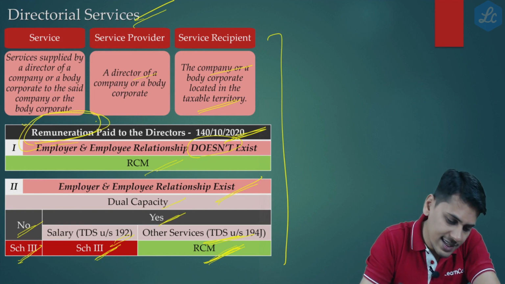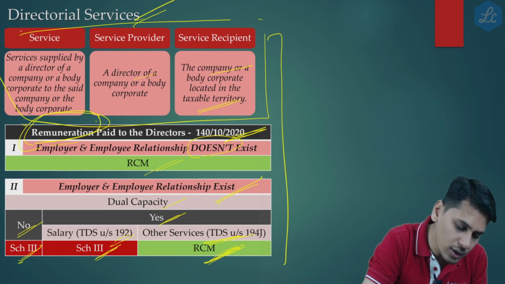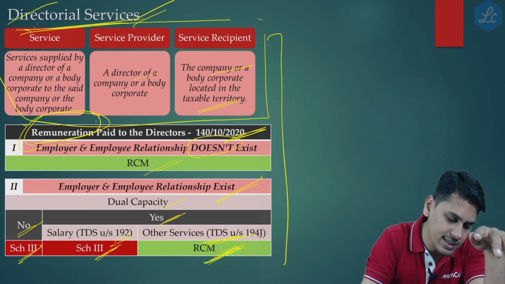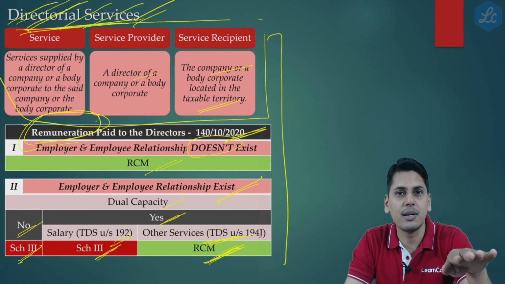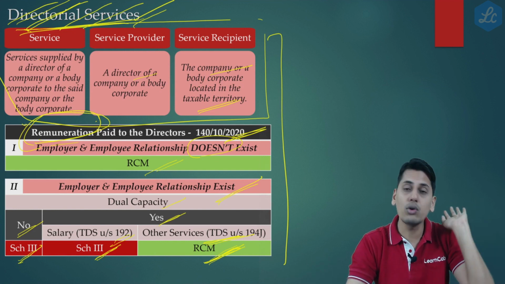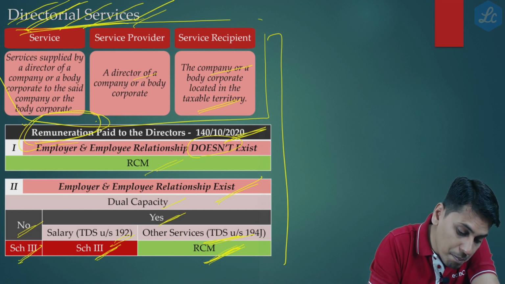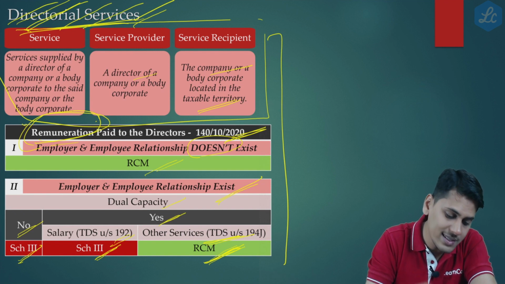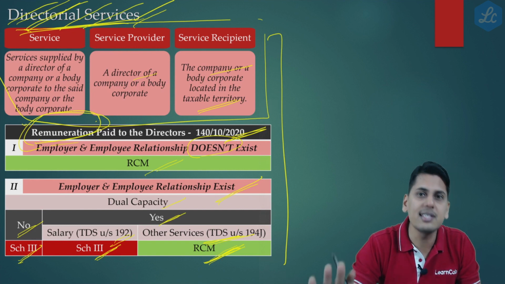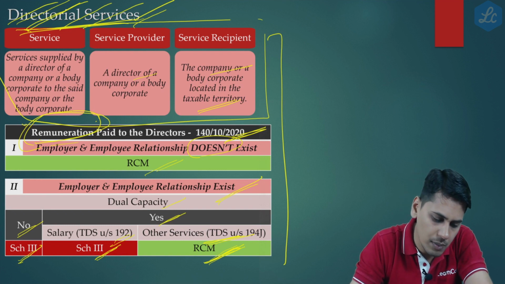Now friends, first let's have a look at the bare wordings of this notification. This directorial services which is being mentioned is only for the purpose of ease of reference. It is not used in the bare notification. The notification nowhere uses the words directorial services. The entry tells you services which are supplied by a director of a company or a body corporate to the said company or the body corporate. It doesn't say directorial services provided. Who's the service provider?